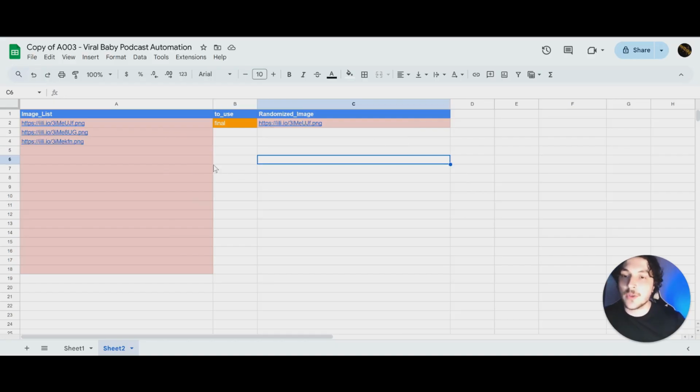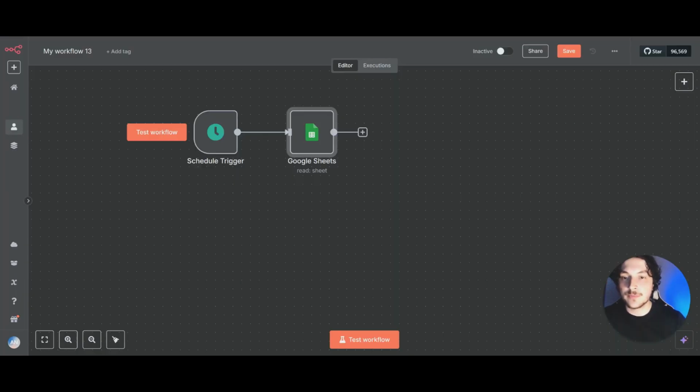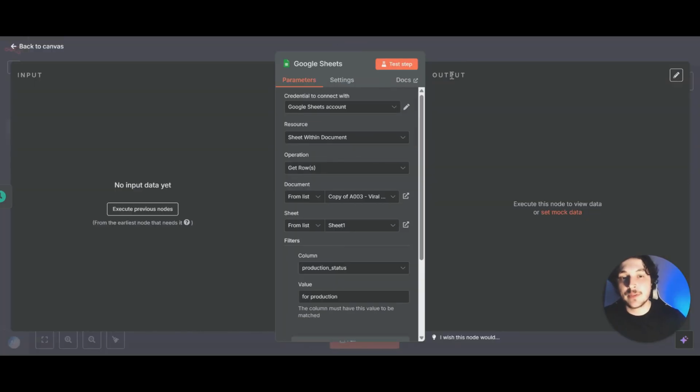So once you have all those uploaded, you can come back over here to sheet 1, and then we can go right back into the workflow. So now we can click right into this Google Sheet node, and then if we test step the output should give us one matching row that's ready for production. So we'll test that right now.